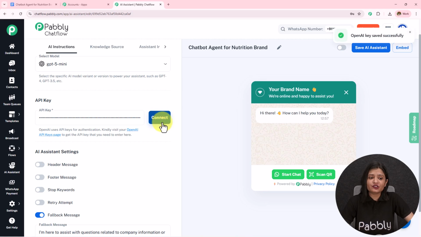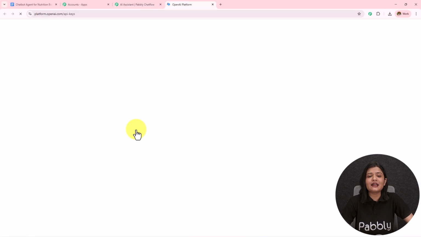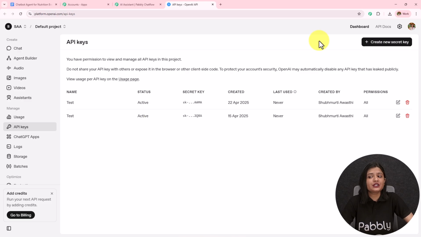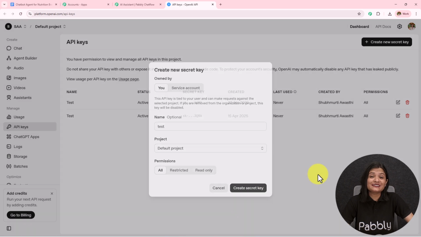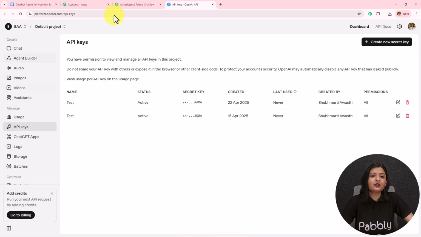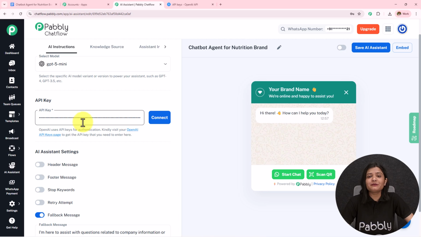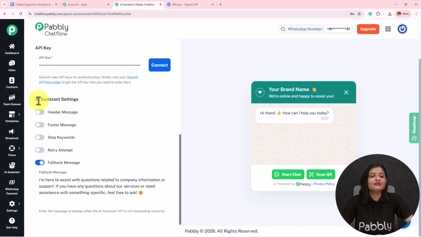Now if you want to generate the key, in the help desk a hyperlink is provided to me. I'm going to open this and I will land on this API keys page. To create a new token, you simply have to click on this create new secret key. First you have to provide the key name. Let's say the key is test. The project will be default project, the permissions will be all, and then you simply have to click on this create secret key. A new API token will be provided to you, which you need to copy and paste over here.